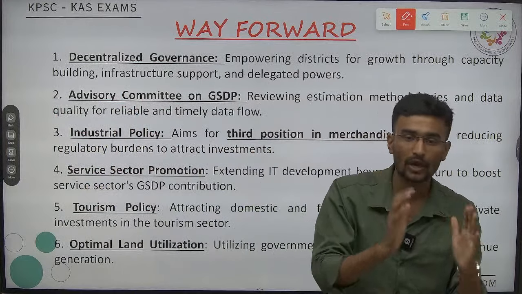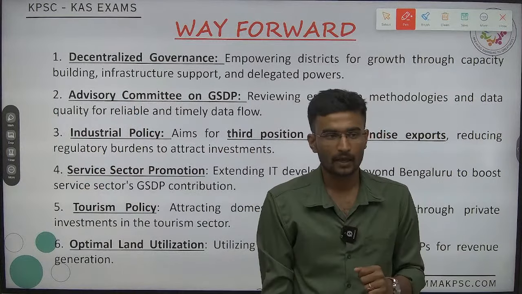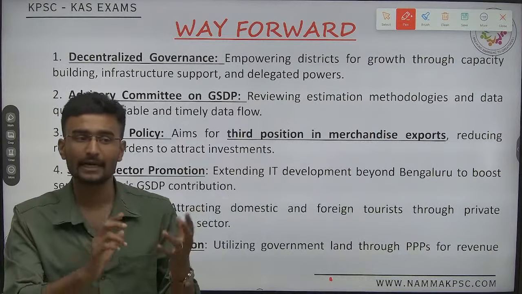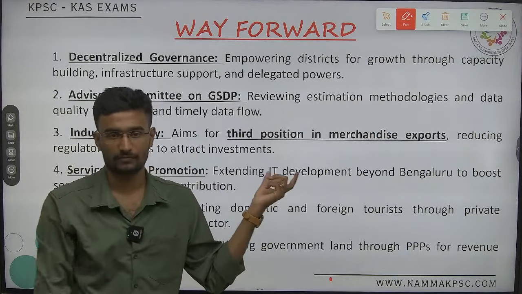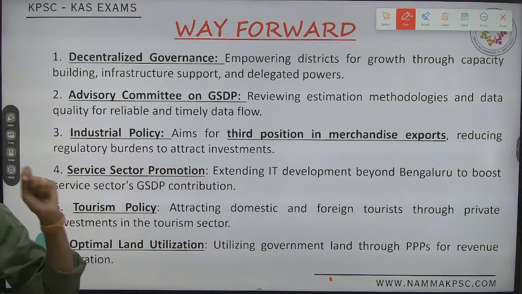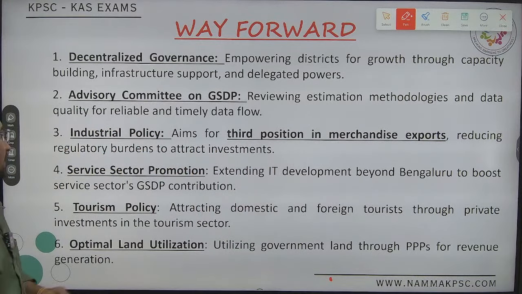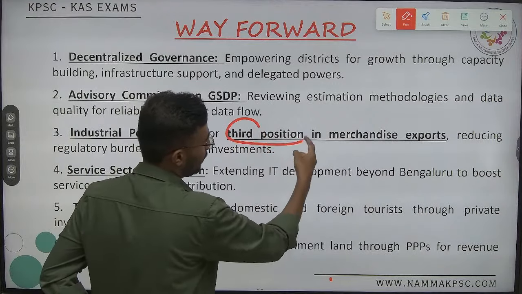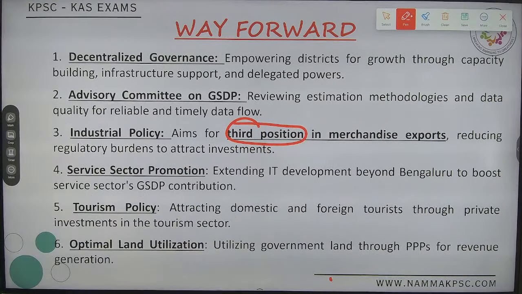That is, going for the processing part. Going for processing at a localized level. Development at tier 2 and tier 3 cities. Development should happen at tier 2 as well as tier 3 cities. Then only can we achieve what? We can achieve the third position in merchandise export.